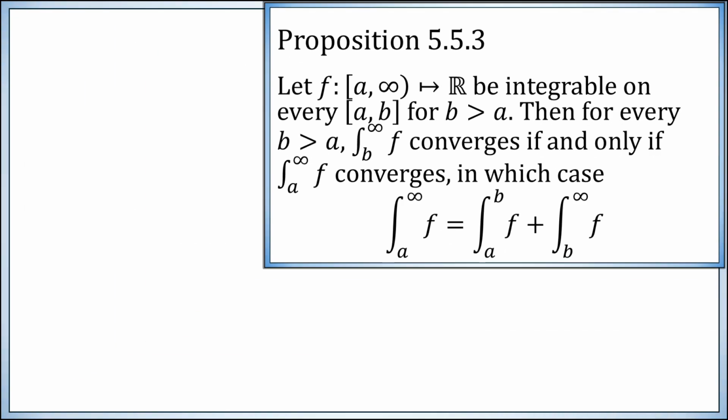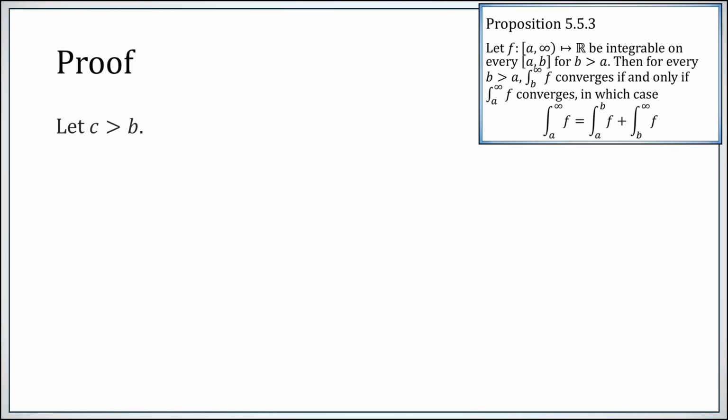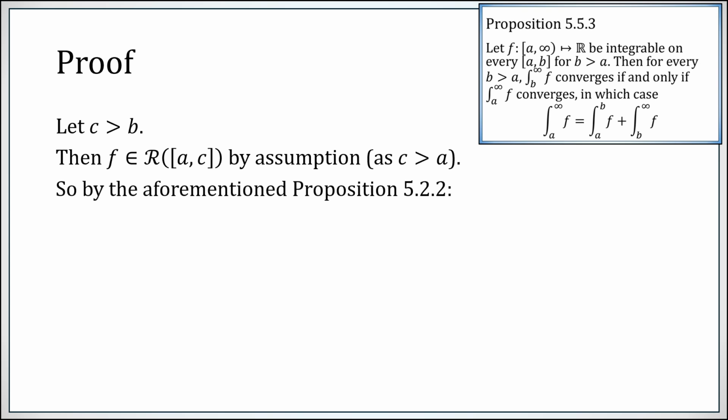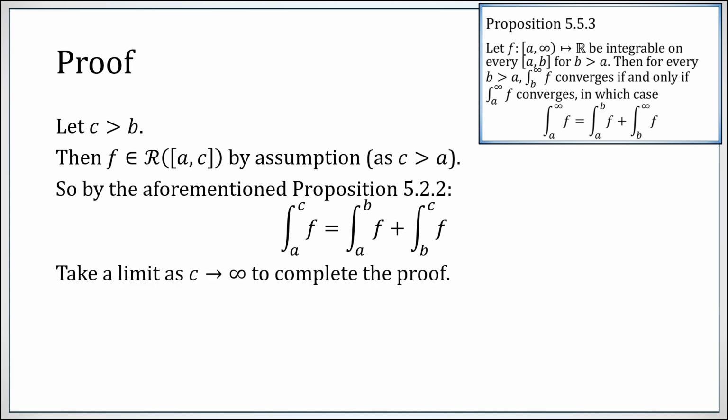Okay, so let's get proven. Let c be an arbitrary real number larger than b. Then f is Riemann integrable from a to c. Remember, we've assumed that the function can be integrated on every interval from a to a finite stopping point. So by prop 5.2.2, the integral from a to c can be expressed as the integral from a to b plus the integral from b to c. And now we just need to take a limit as c goes to infinity.